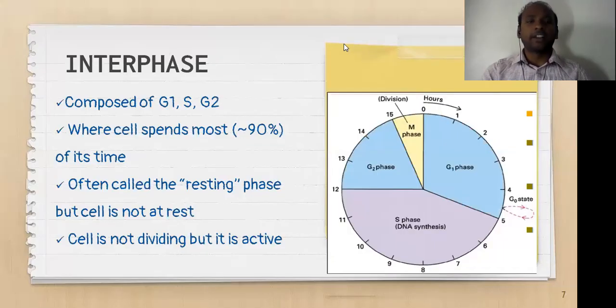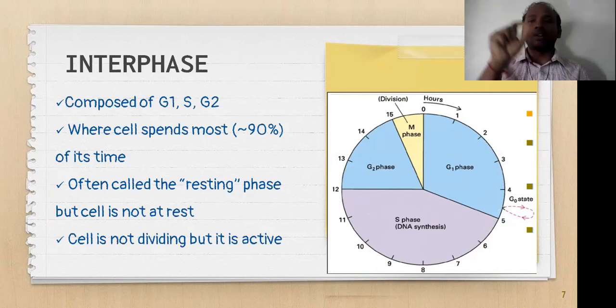Now coming to the interphase. As I discussed, interphase is composed of three stages: G1 stage, S stage, and G2 stage, where the cell spends most of its time. If a cell wants to go for cell division, then 90% of its time is spent only in interphase. Only 10% of the time is dedicated to the mitotic phase. Then the cell will divide.